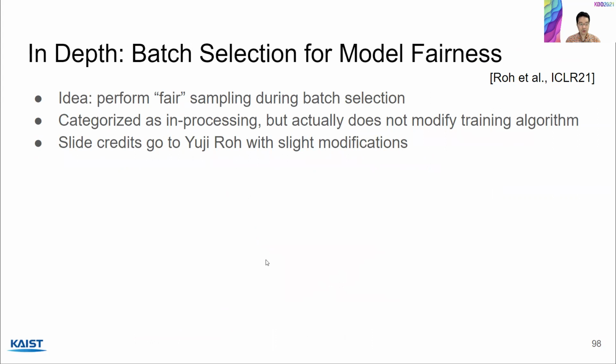So now I'd like to go into depth on one of the techniques I introduced, namely batch selection for model fairness. So the idea is to perform fair sampling during batch selection, as I mentioned. FairBatch can be categorized as an in-processing approach, but it actually does not modify the training algorithm. So it's actually much easier to deploy. And I'd like to mention that this work is from our group, and slide credits go to Yuji Roh. But we believe that this technique is one of the state-of-the-art works right now.